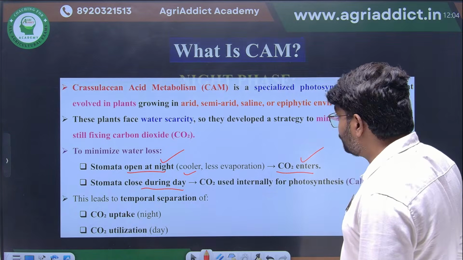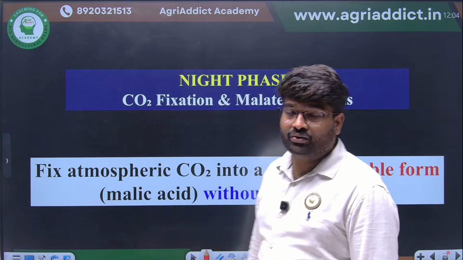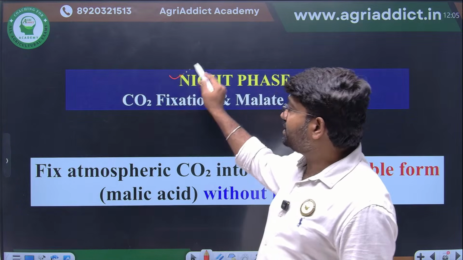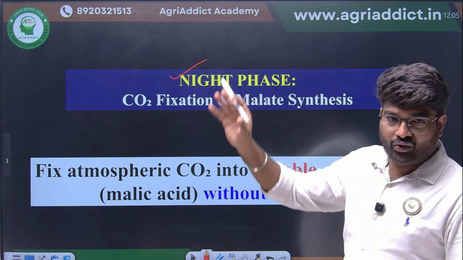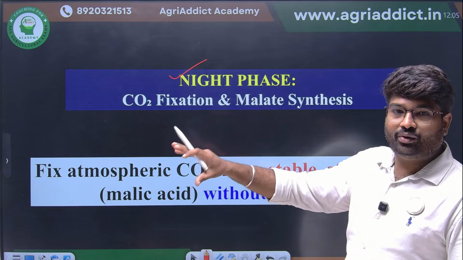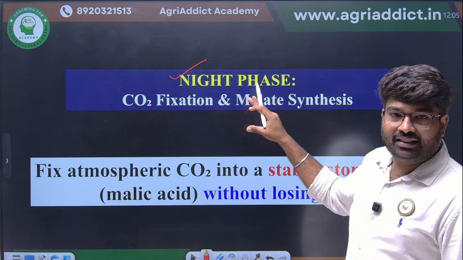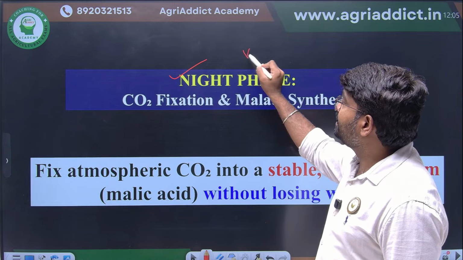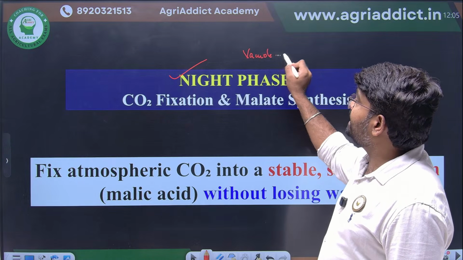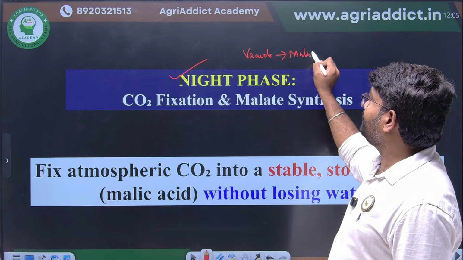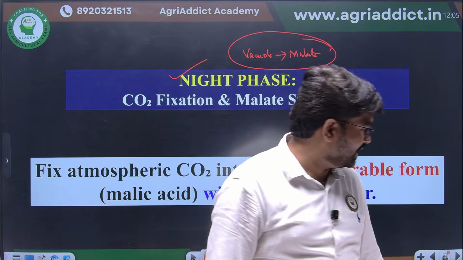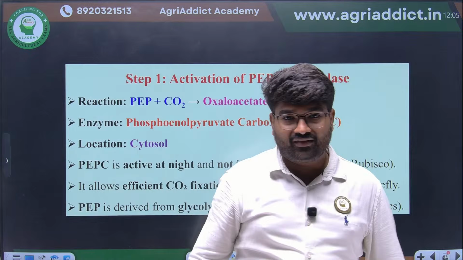Now we are going to see how the actual mechanism happens. In the night phase, CO2 comes in and is fixed into malate. That malate is stored in the vacuole. This is another important question: the vacuole is the storage site for malate during night time. This is another important objective question they have asked. This brief cycle I will show at the last.